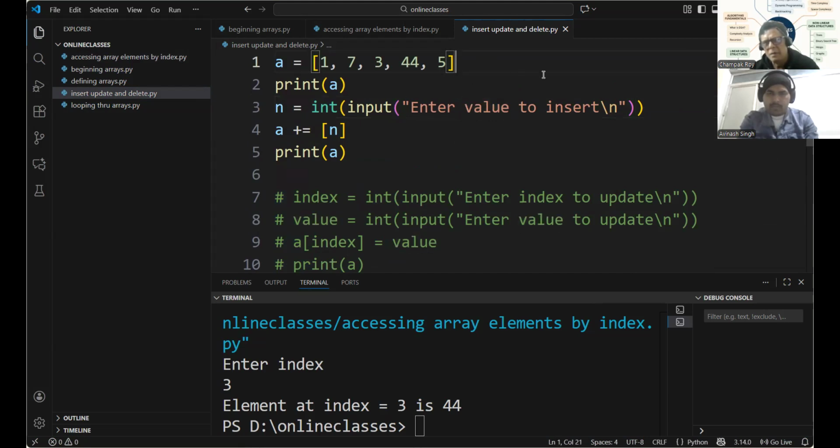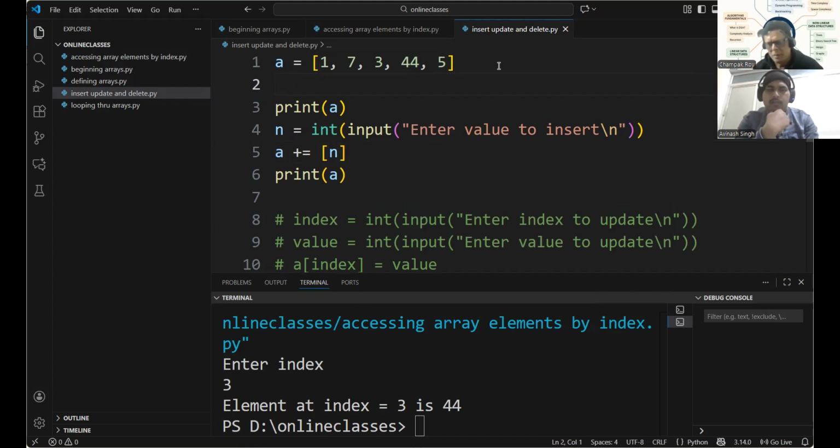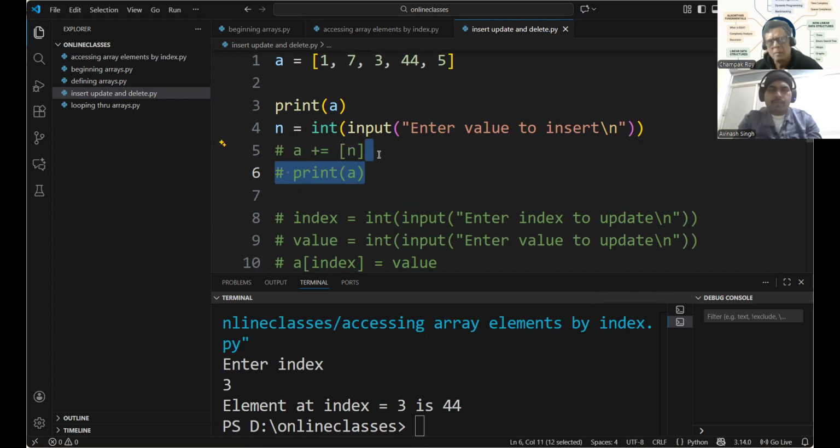Here n is equal to int, input. Why are you using int? The index is a number, an integer. Just wait, I'll show you.